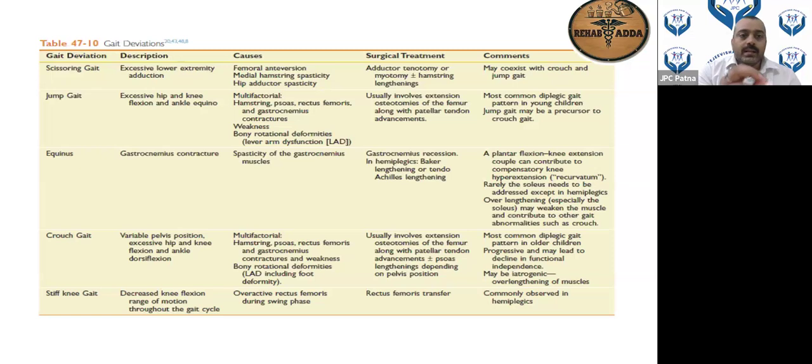What I advise in the OPD for a patient with a scissoring gait with adductor spasticity or tightness is to put a pillow between the thighs. That will work. Ask the family member to strengthen it, because I always believe mother is the best therapist, because children are always comfortable in the lap of a mother. So always advise them how to abduct the hip, keeping it stressed for at least 5 seconds, and then do it multiple times.